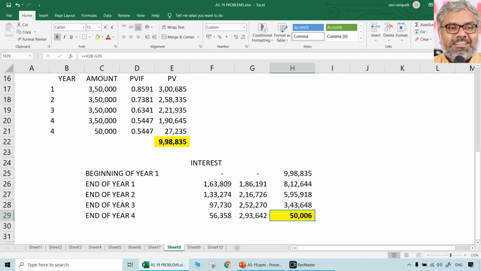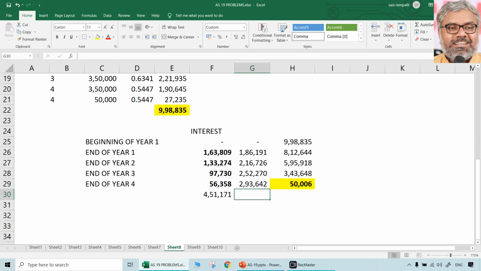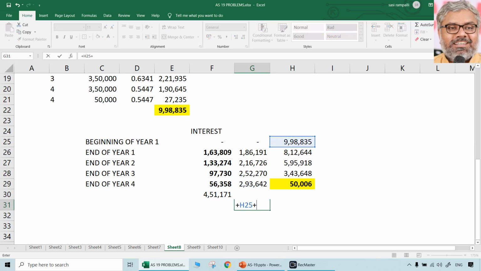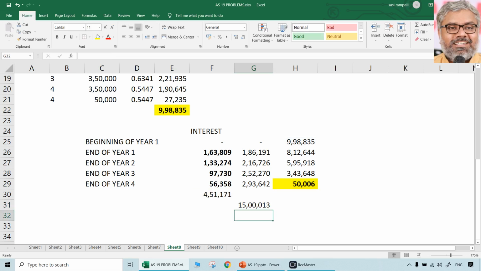lessee to the lessor. So how much is the interest charges for each year? These are the interest charges for each of the years. 163,809, 133,274, 97,730, 56,358. That is a total of interest charges. Okay, so that is the total of it. Of course, if you add all of them and also add the principal amount plus this, will be naturally equal to 15 lakhs rupees.